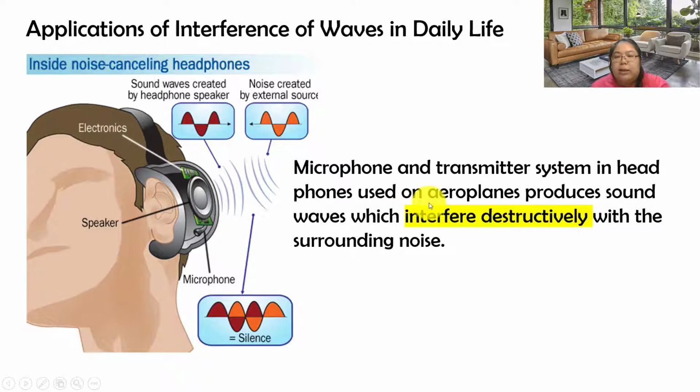They produce a sound wave which interferes destructively with the surrounding noise. Finally, the noise cancels each other. They become silent, that means finally we cannot hear any noise. So this is what is called noise cancelling headphones.